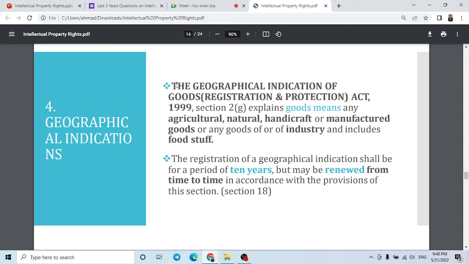The Geographical Indications of Goods (Registration and Protection) Act 1999 deals with geographical indication. So what goods come under the GI? It can be agricultural goods, natural goods, handicraft goods, manufactured goods, or industrial goods including foodstuffs.